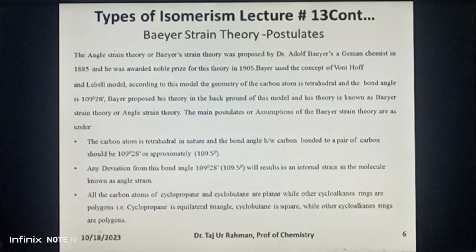The third postulate of the Baeyer strain theory is that cyclopropane and cyclobutane are planar in nature, while other cycloalkane rings are polygons. That is, cyclopropane is an equilateral triangle, cyclobutane is a square, while other cycloalkane rings are polygons.